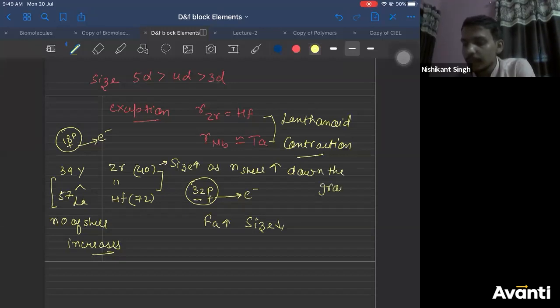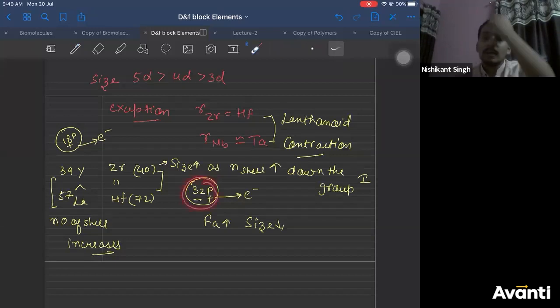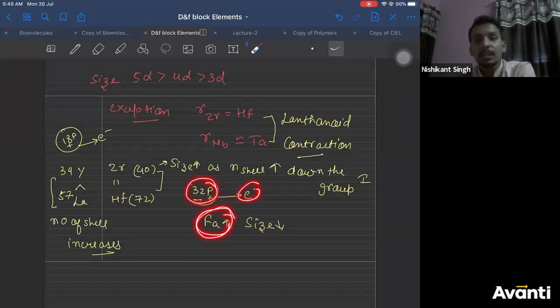Correct? This is one factor which is applicable. The second factor which is applicable here is 32 protons are added. 32 protons will attract electrons. So force of attraction is more than a normal group, because in a normal group maybe 18 protons attract. Here 32 protons are attracting the electrons, so force of attraction increases. 32 protons means more positive charge on nucleus. Protons carry positive charge. So force of attraction increases, size will decrease.